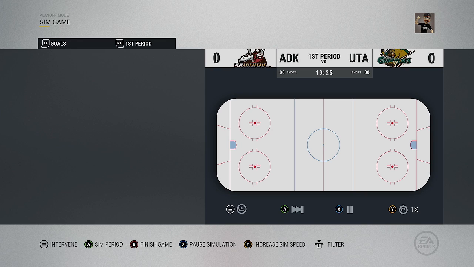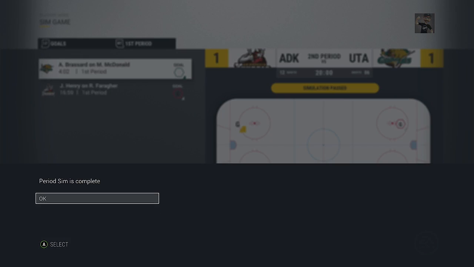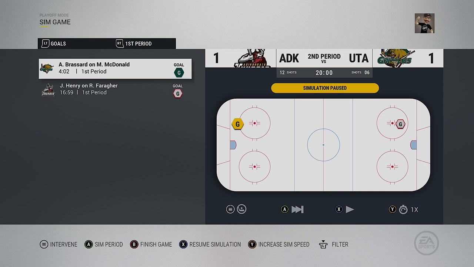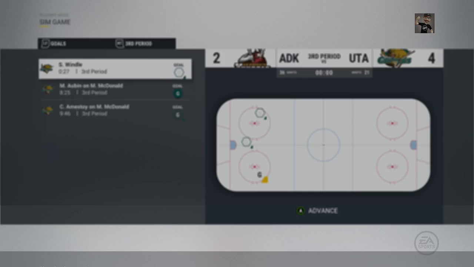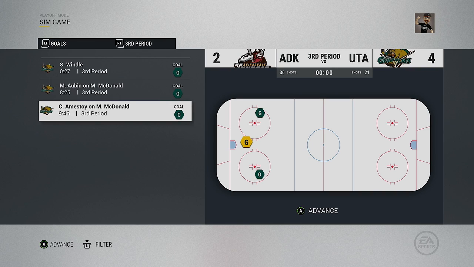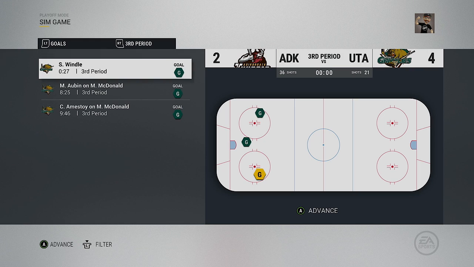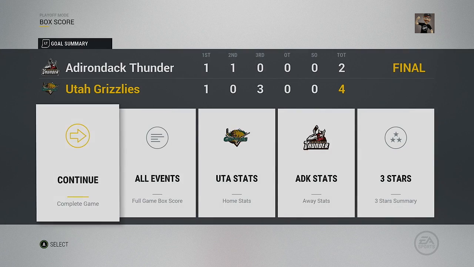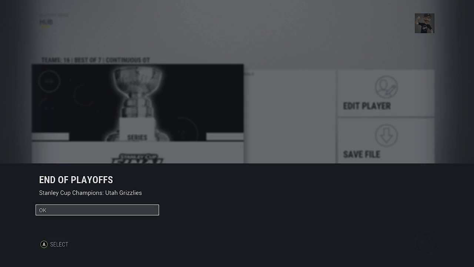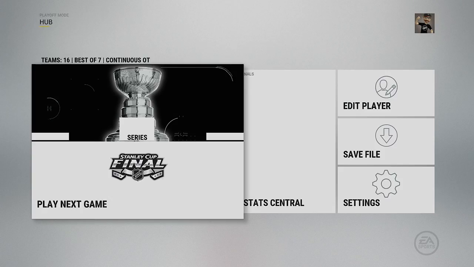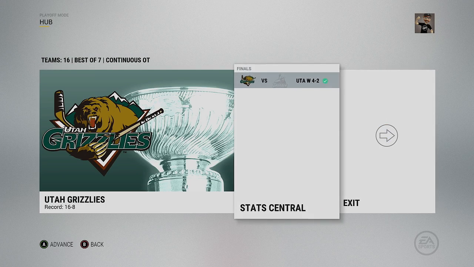Alright, so we're going to simulate game 6 here. First period, a 1-1 tie, Henry and Broussard. Second period, 2-1 lead for the Adirondack Thunder again, Hughes. Third period, Utah with a 3-goal third period, Amistoy, Aubin, and Wendell. And the Utah Grizzlies will walk away as your 2017 ECHL champions of the Kelly Cup, the Utah Grizzlies.